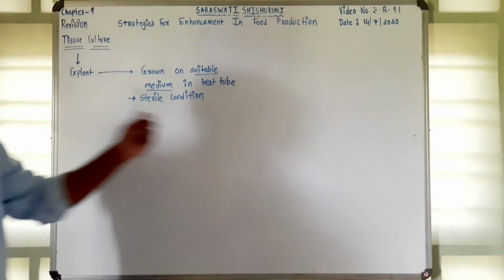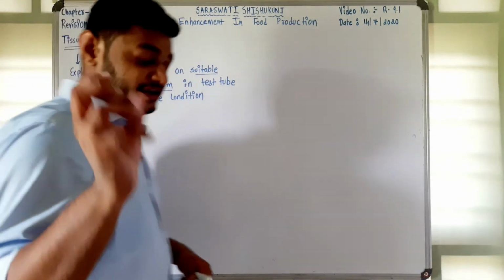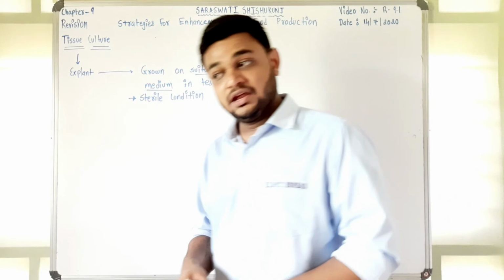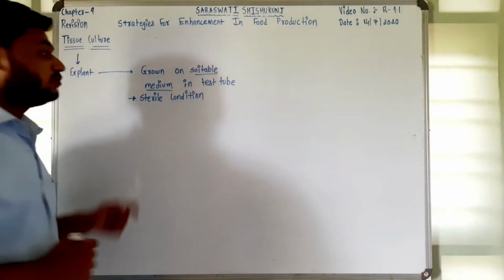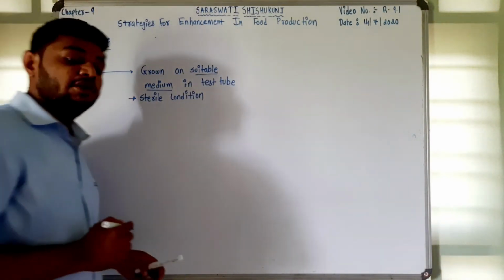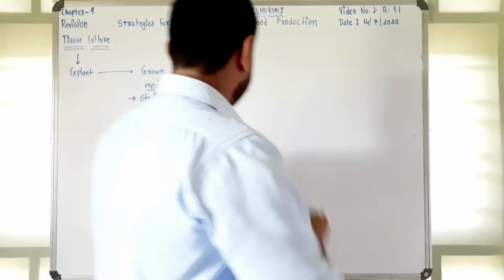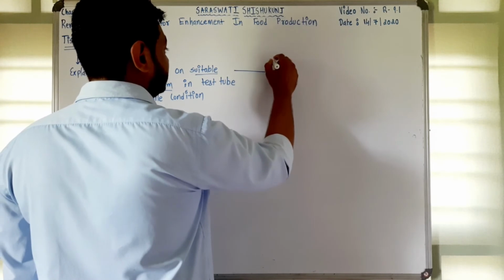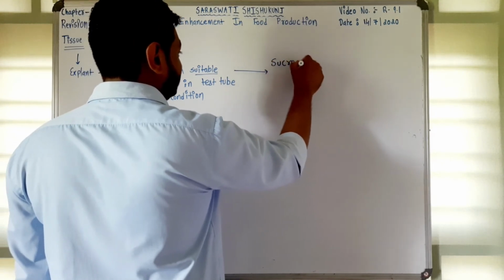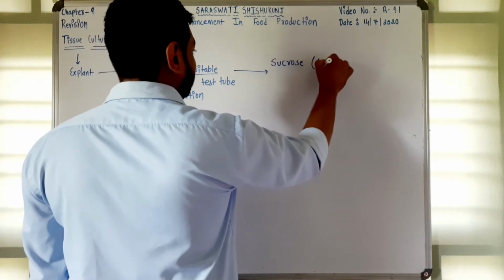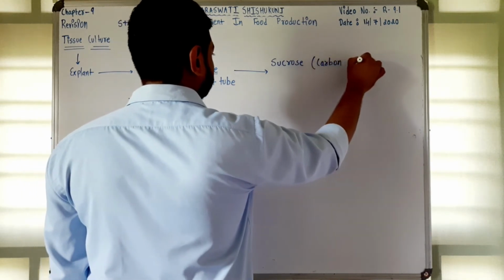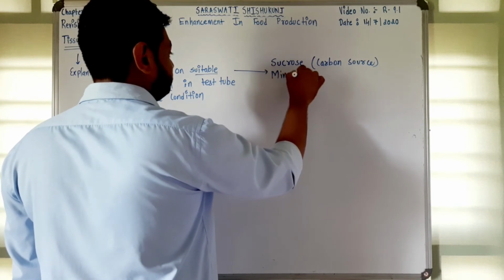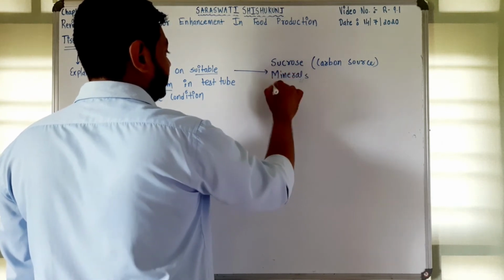This is the peculiarity of the tissue culture method, that a part which is taken from the entire plant can be developed. So explant is grown on a suitable medium in a test tube in a sterile condition, and in this suitable medium the nutrient, that is sucrose, is given as a carbon source, right? After that minerals, vitamins are also provided.